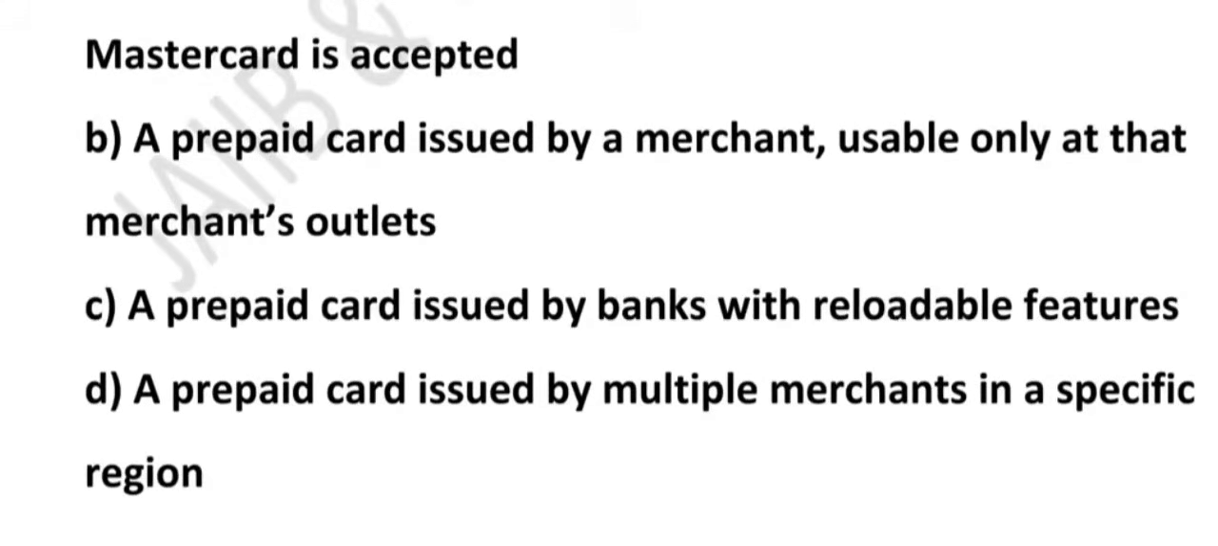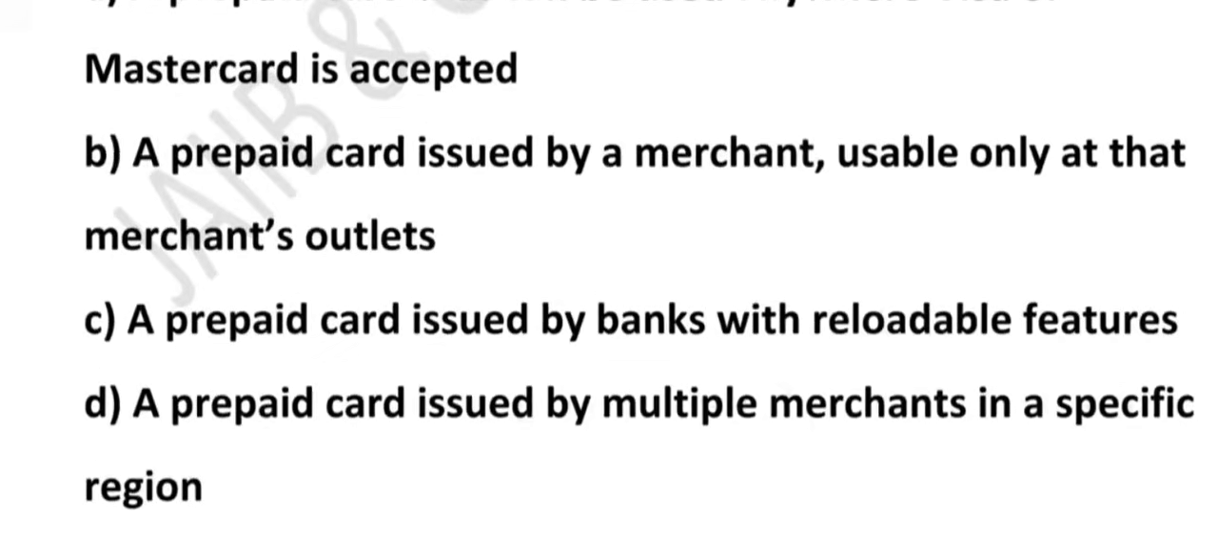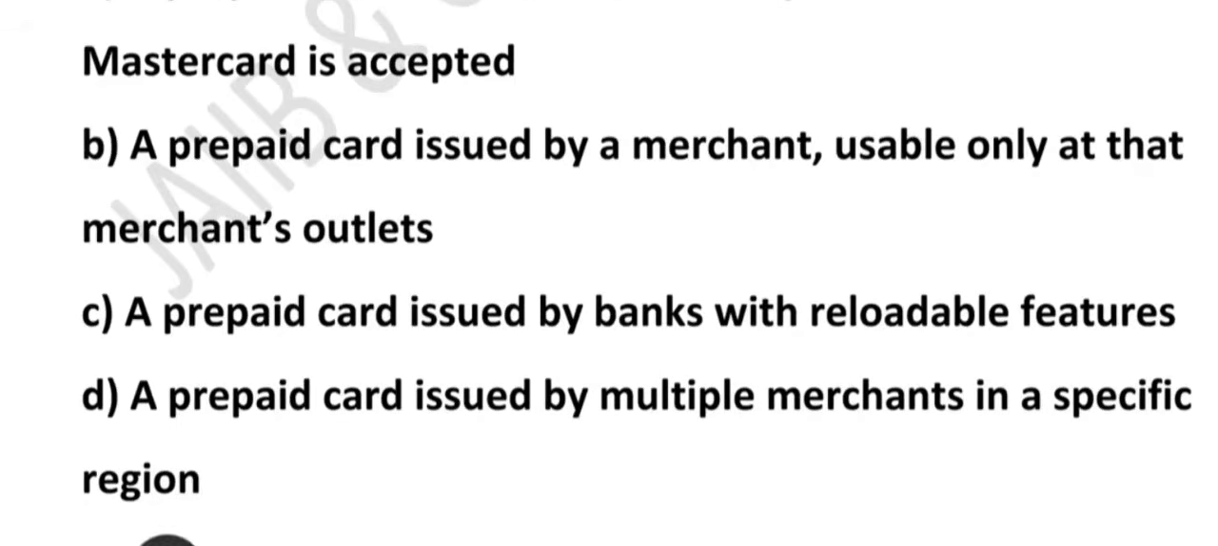Why? Because a closed loop prepaid card is issued by one specific merchant and can only be used at that merchant store. For example, take the case of an Amazon gift card. You can only use it on Amazon, not Flipkart, not Myntra, right? Similarly, a Starbucks card can only work at a Starbucks outlet. So that is why they are called closed loop. But the keyword closed loop is missing in option C, so option C is not correct.